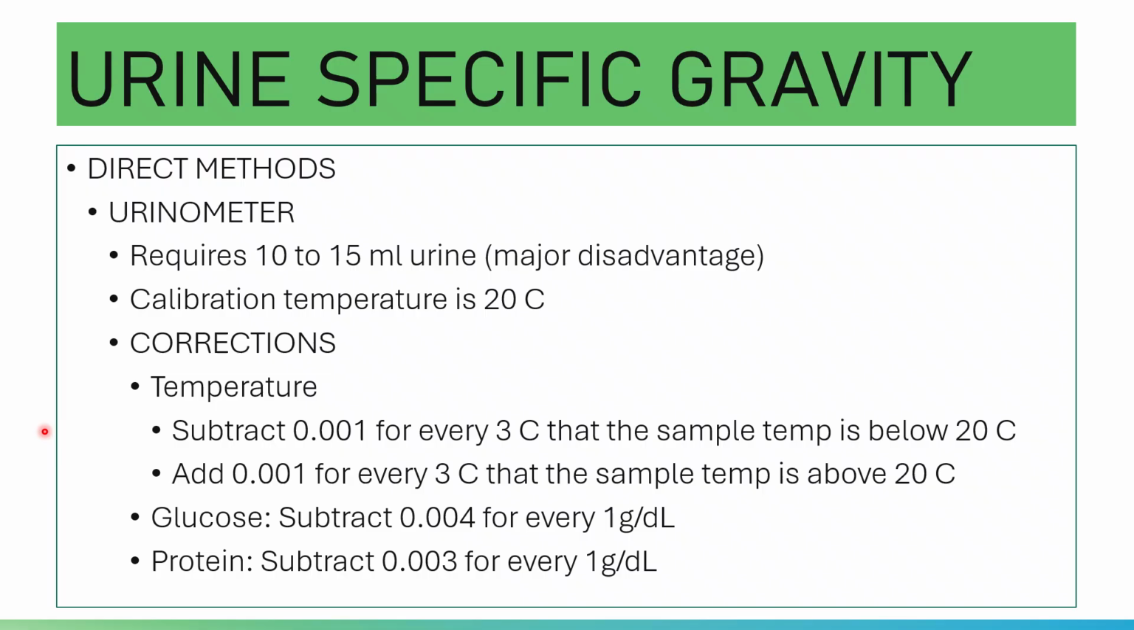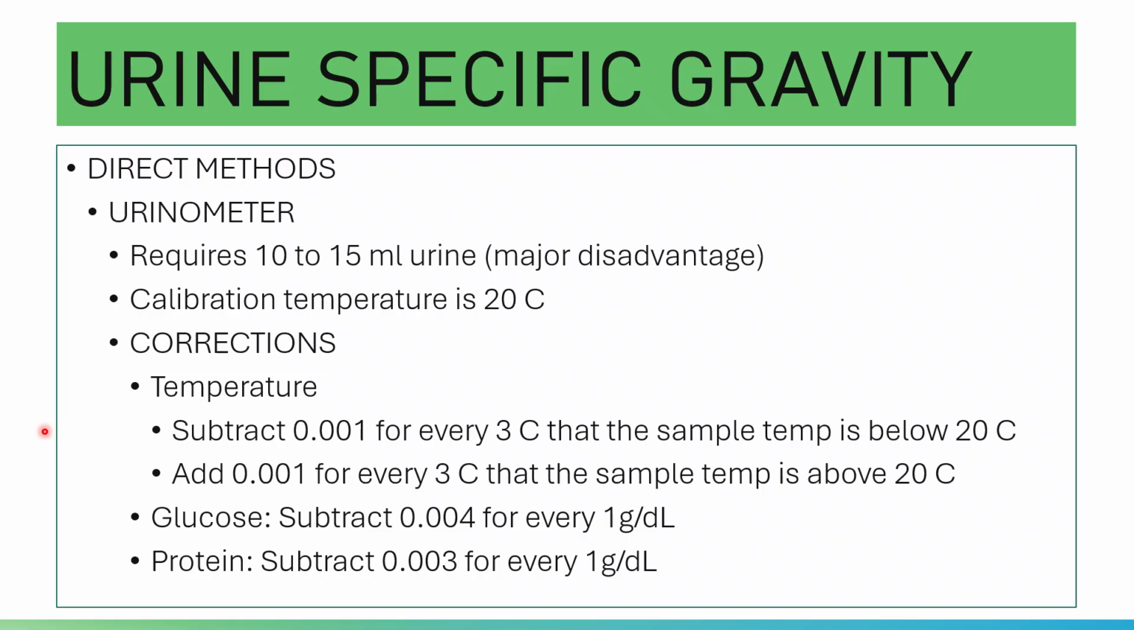So if there are more proteins in the urine, it will have a higher specific gravity, because it is affected by the molecular size and molecular weight of the substance dissolved.